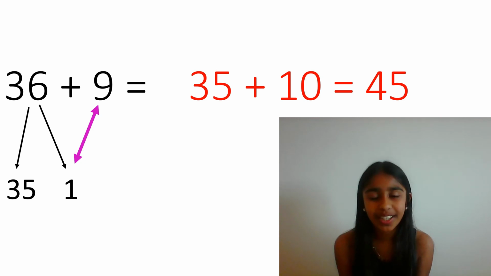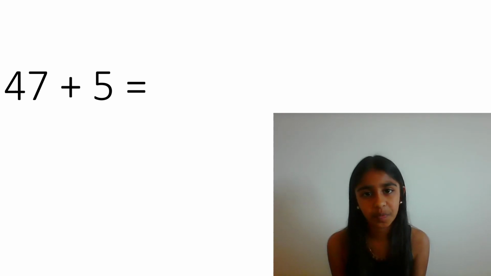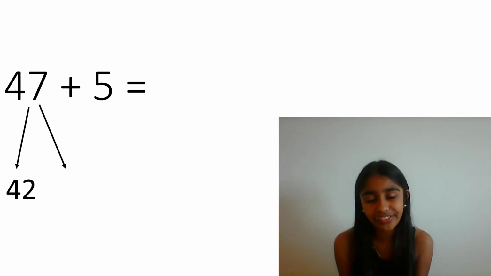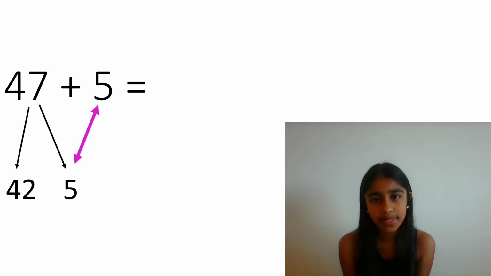Another example is 47 add 5. So we look up what we add with 5 to get 10. 5 add 5 equals 10. So we go to number 47 and split it into 42 and 5. Then we draw a line across to both the 5s and add them together. 5 add 5 equals 10.